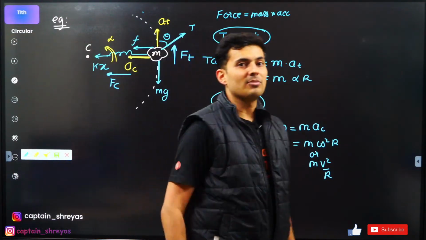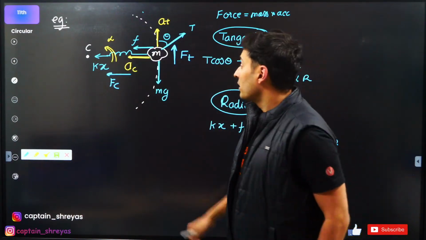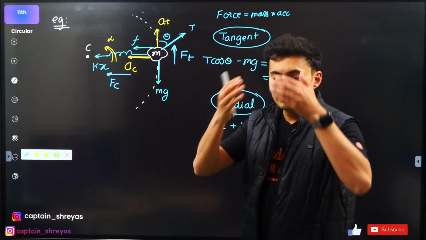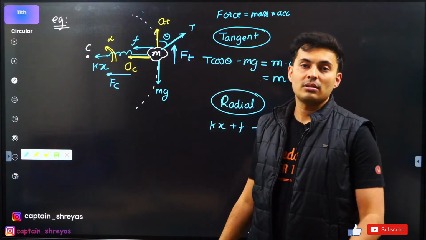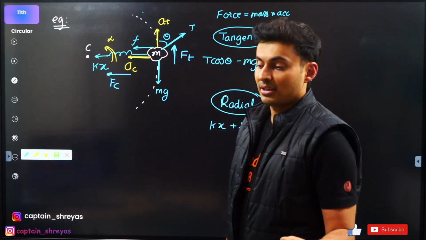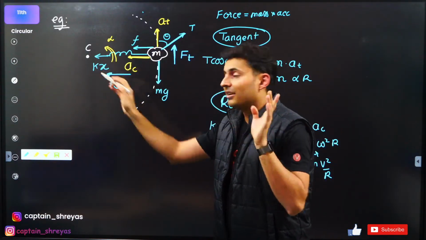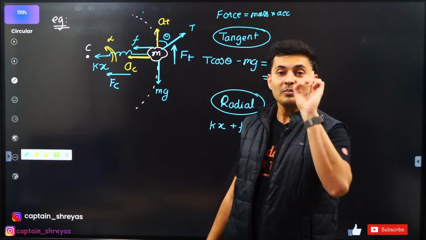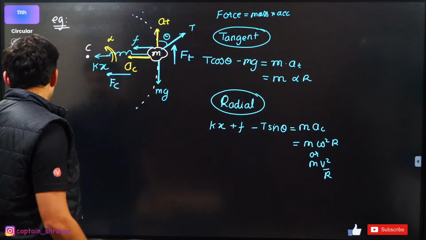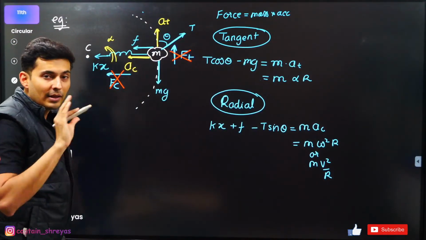A lot of students make this mistake. They show FC and FT, and many schools and coaching classes have also taught this. Don't do all these things. What did I tell you? Centripetal and tangential is not a force. It's the name given to the forces which provide the necessary centripetal acceleration. So my dear students, writing centripetal and tangential force in the diagram is completely wrong.